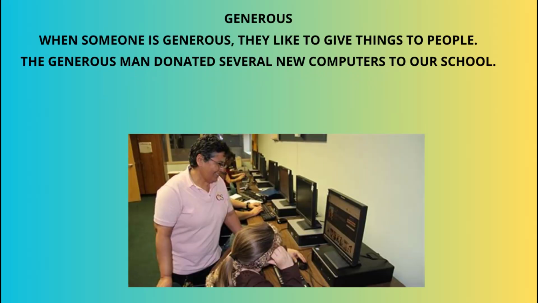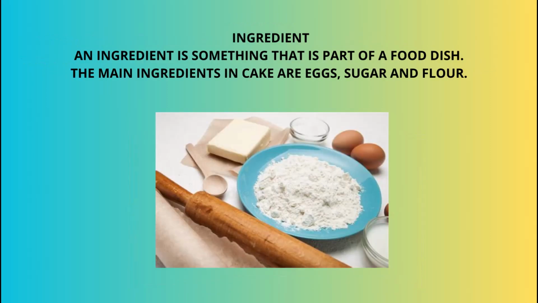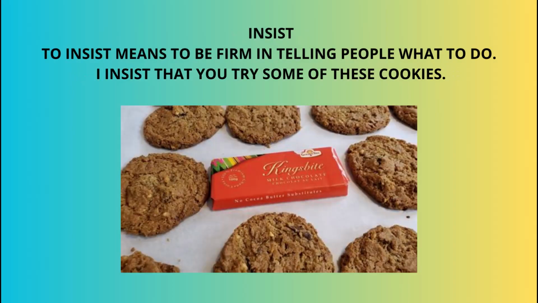Generous. When someone is generous, they like to give things to people. The generous man donated several new computers to our school. Ingredient. An ingredient is something that is part of a food dish. The main ingredients in cake are eggs, sugar and flour. Insist. To insist means to be firm in telling people what to do. I insist that you try some of these cookies.